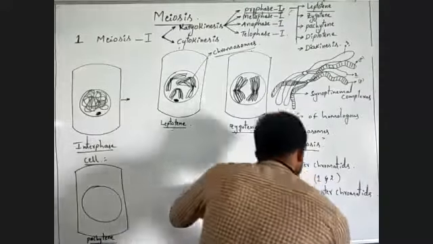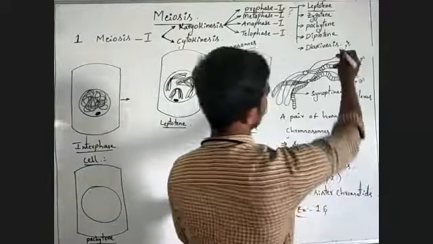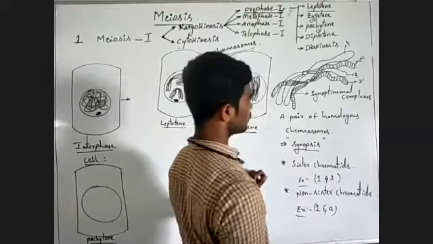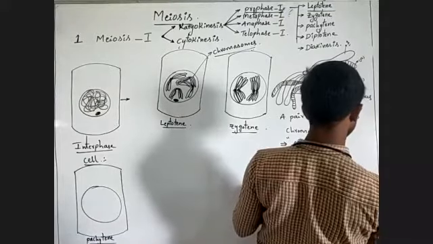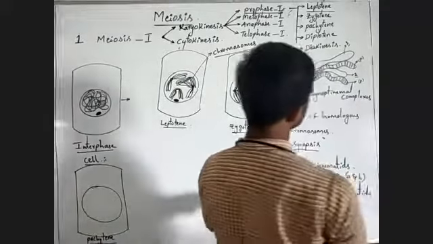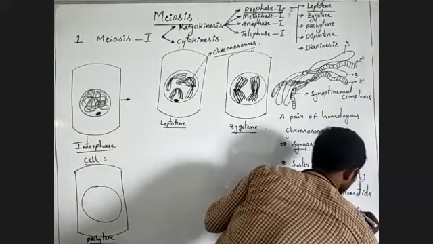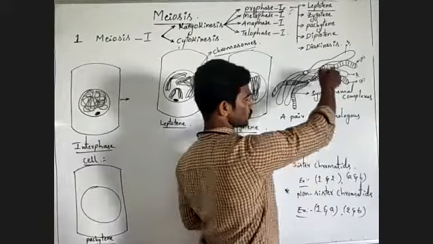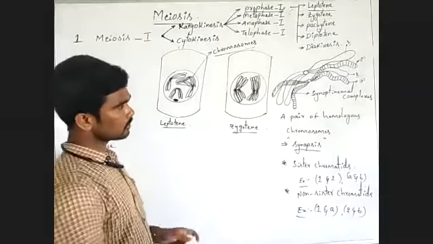Here, non-sister chromatid examples are 1 and A, and 2 and B. These are non-sister chromatids in this figure. Are you understanding? Okay, observe carefully.